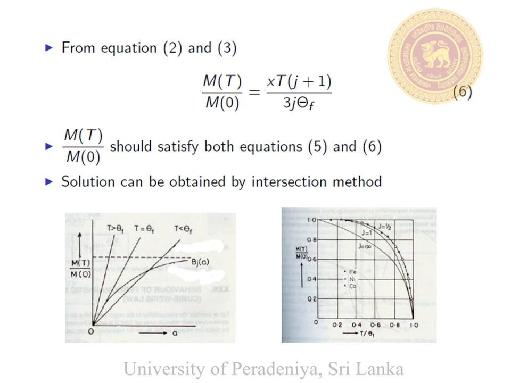Here the x-axis should be x, it is not a. So in the right hand side graph you can see the magnetization decreases with the temperature due to the thermal agitation.